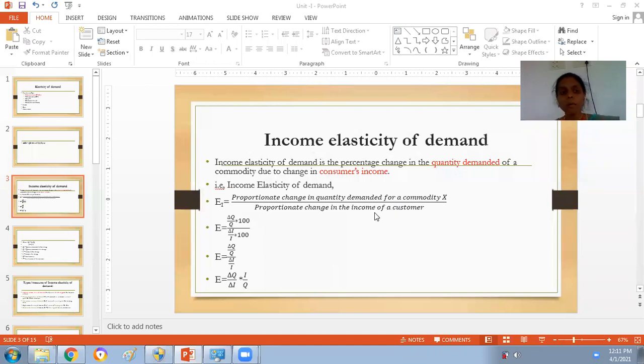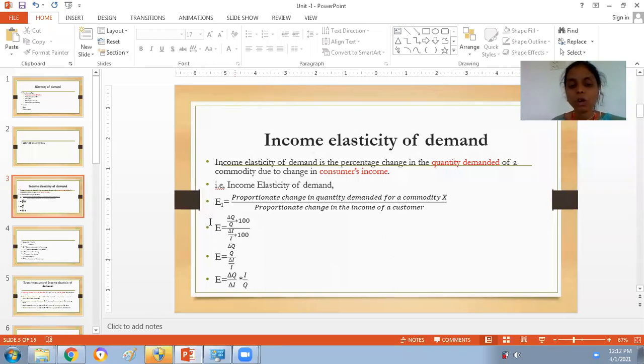When the income of an individual increases from 20,000 to 40,000, what is the change in quantity demanded? When his income is 20,000, he used to purchase 20 units. When his income is 40,000, what is the consumption? Such an analysis can be determined by using income elasticity of demand.